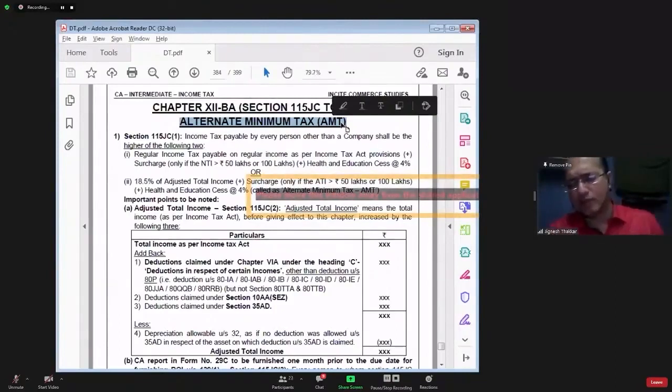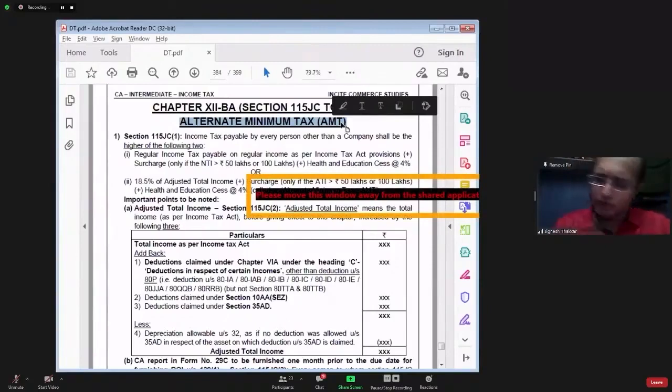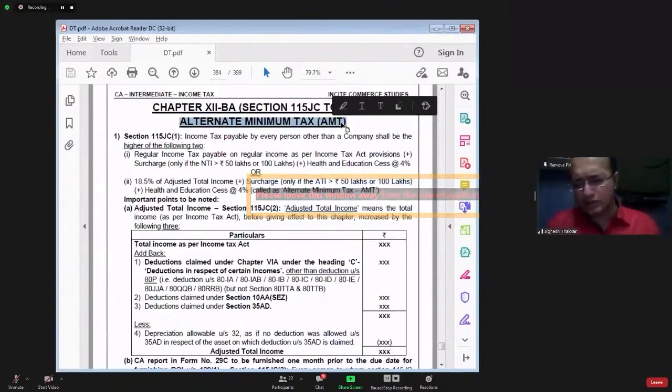Your tax liability as per normal provision is 2 crores. Tax liability as per alternate minimum tax provision is 2.5 crores. Then how much do you have to pay to the government? You have to pay 2.5 crores. Now you will say, why should I pay 2.5 crores, because my tax liability is only 2 crores? Why should I apply all these things? Because government wants to ensure that their tax collection is stable. It doesn't fluctuate very highly. It should not be very high tax collection or very low tax collection. It should be stable collection.